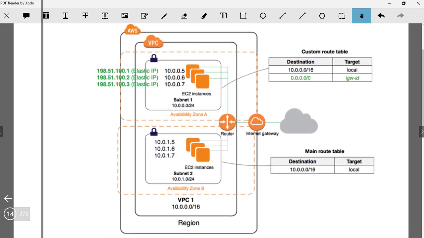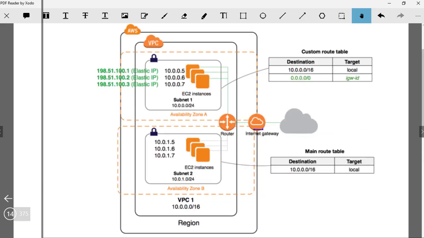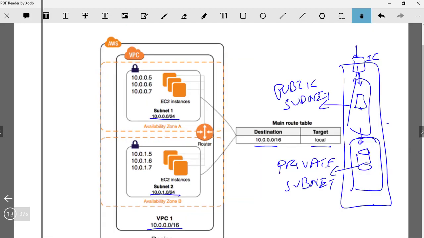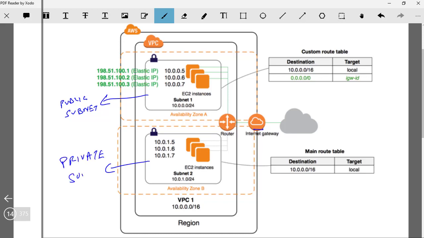Here. So if you see now, we do have a VPC with the internet gateway attached. If you see in the previous one, sorry, yeah, if you see here, this particular default one did not have any internet gateway. So we are going to attach an internet gateway to a VPC so that you can access the internet. But you're going to ensure that only your public subnet can. So this is your public subnet, and this is your private subnet. Your public subnet will be able to access the internet.